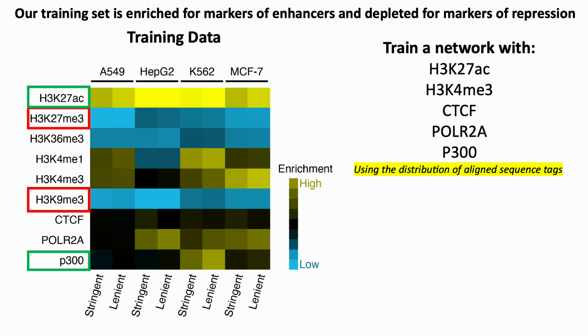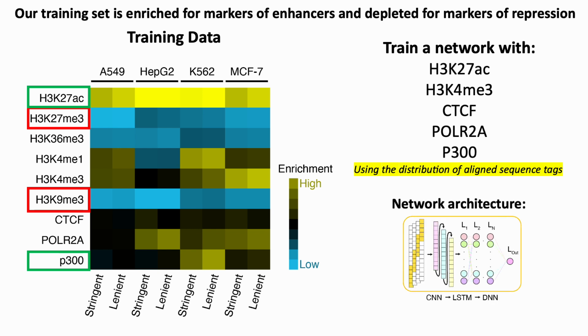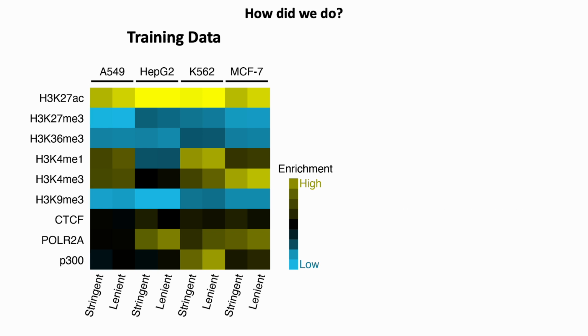So we can take a subset of the data, so K27 acetylation, K4 trimethylation, CTCF, POL2, and P300 as our training data, and we can actually use just the distribution of the aligned sequence tags at all of our predicted lenient and stringent enhancers, minus some holdout cross-validation data, and attempt to train a model. And the model architecture we went with after some substantial hyperparameter testing was the very popular CNN to LSTM to DNN network. So the question is, how did we do?